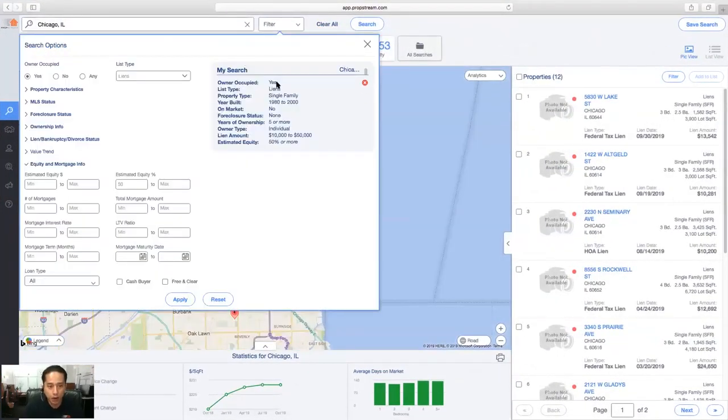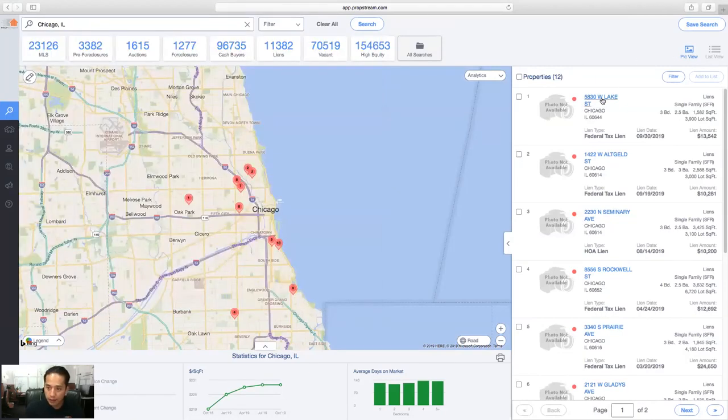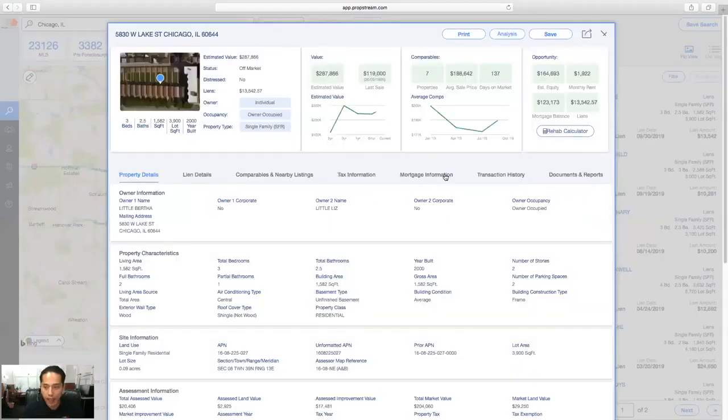I was looking for an owner-occupied lien that's off market, not in pre-foreclosure, with $10,000 to $50,000 recorded against it. And it has 50% or more in equity because we need to flip the property, right? So now I can hit apply, click on those properties, and analyze the details. And this is a good one. Here's a mortgage balance of 123, liens about 15,000. So they owe about 130, 140, let's say 150 on that property.